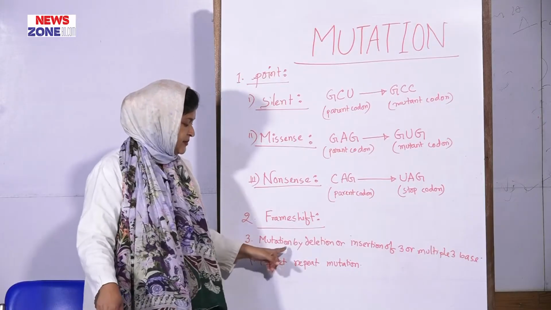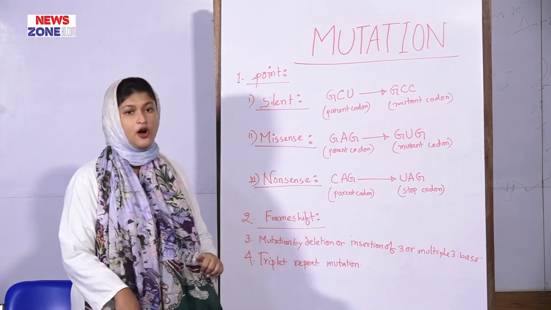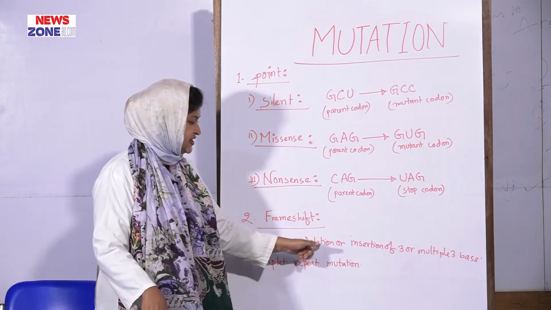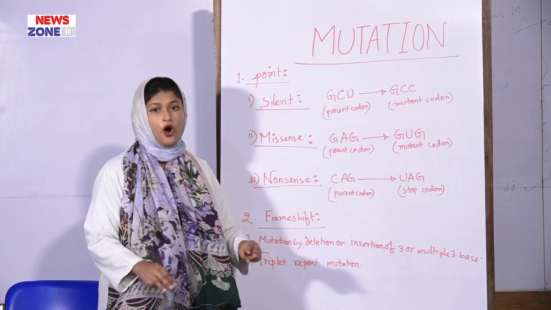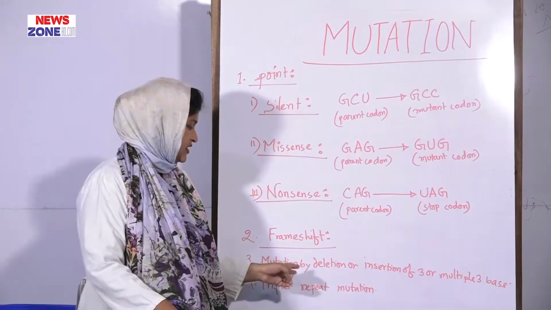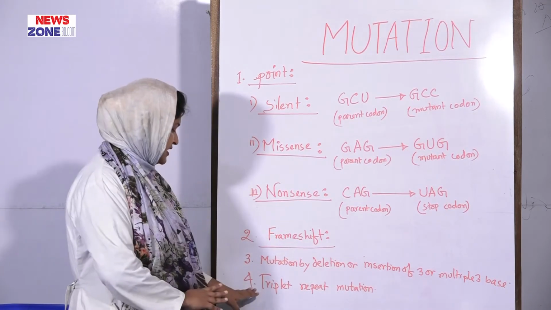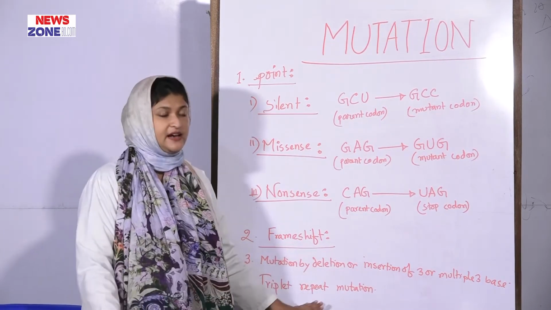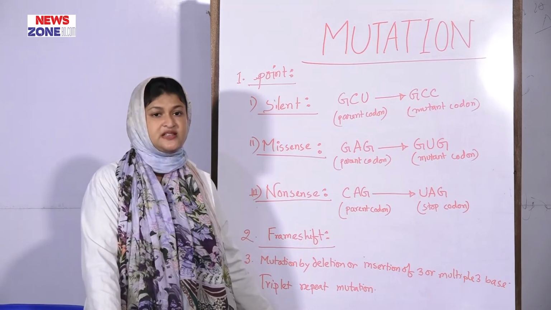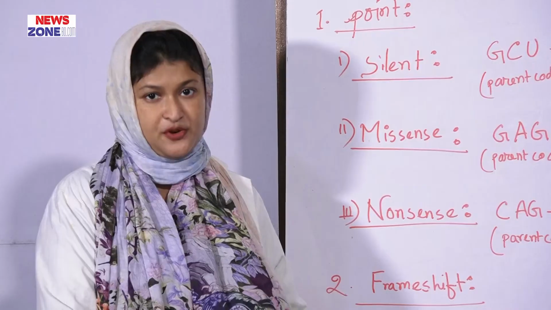Number 3 is mutation by deletion or insertion of 3 or multiple of 3 bases. When there is a deletion or insertion of 3 bases or multiples of 3 bases, that is known as mutation by deletion or insertion of 3 or multiple of 3 bases. And number 4 is triplet repeat mutation. Another name for triplet repeat mutation is unstable mutation or dynamic mutation.